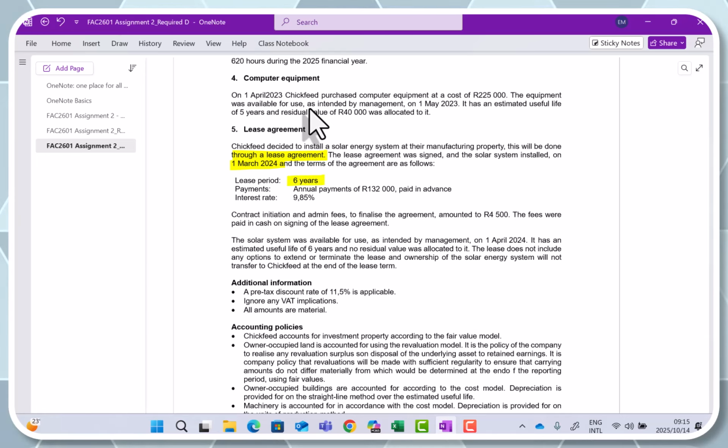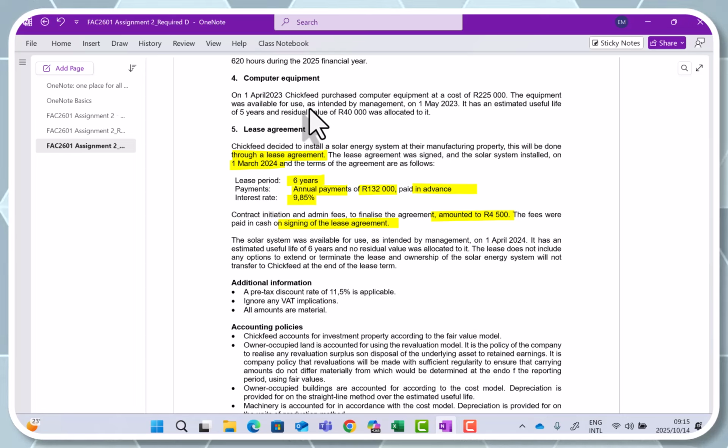The lease period is 6 years. Annual payments of 132,000 paid in advance and with an interest rate of 9.85%. Contract initiation and admin fees to finalize the agreement amounted to 4,500 Rand. The fees were paid in cash on signing of the lease agreement.